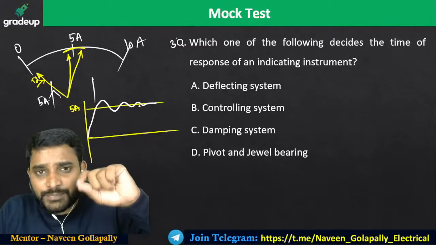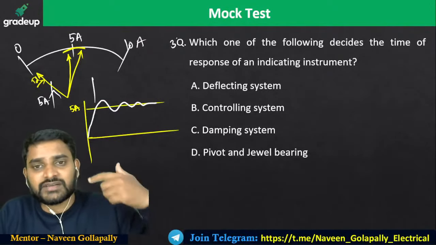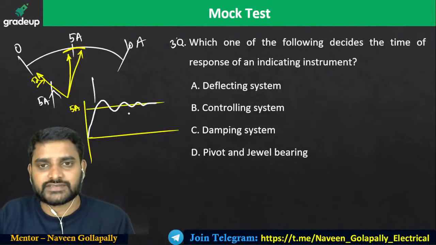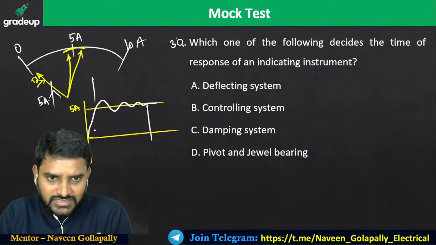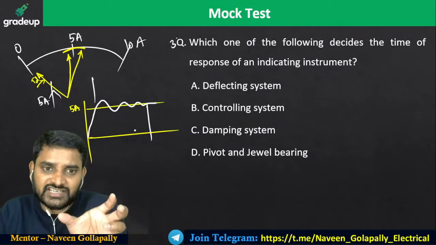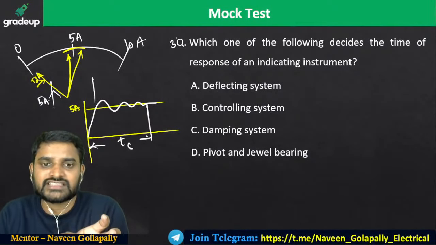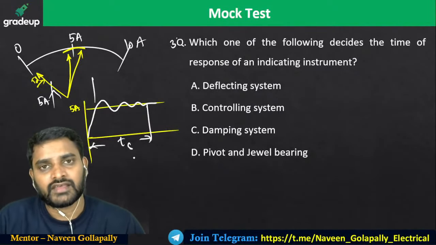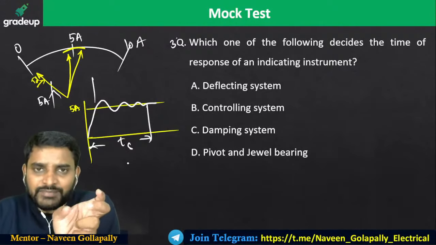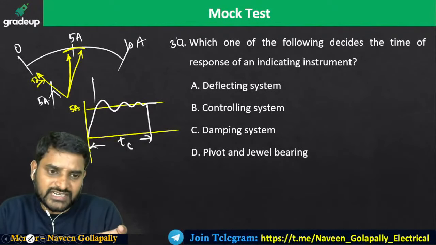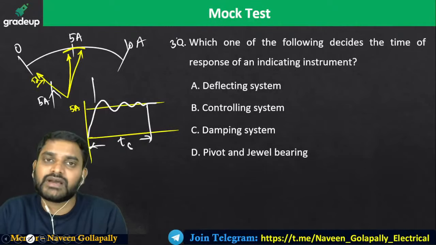Until the pointer reaches a stable condition, you cannot take the readings. So to get the steady state response, this much time you need to wait. This is called settling time. This settling time can be reduced. You can reduce the pointer settling time by increasing the damping.